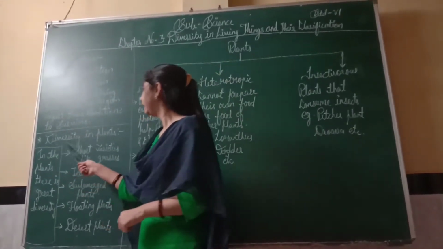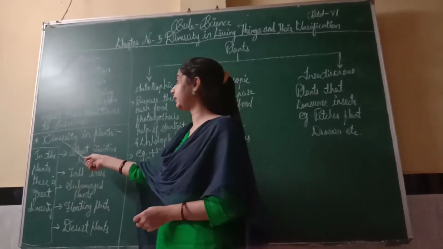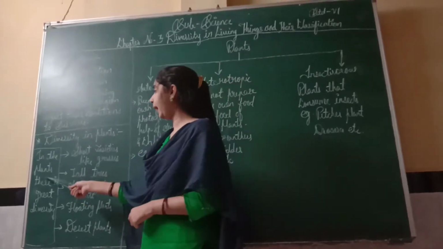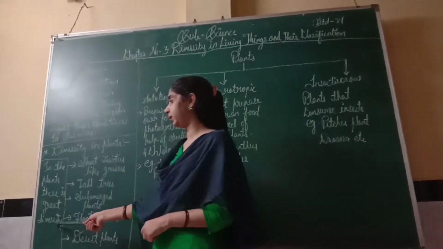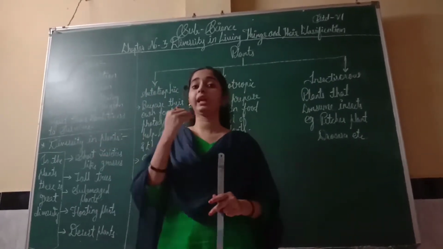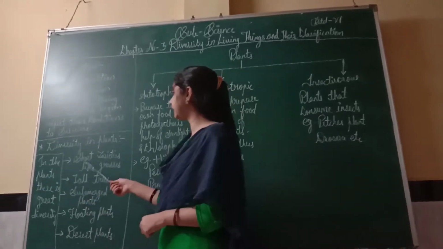Now next is diversity in plants. Like we all are living things, there are certain changes in plants also. See, these are the points. In plants, there is great diversity. It means all plants are not the same. They have their particular qualities and specialities. So first of all, see this.